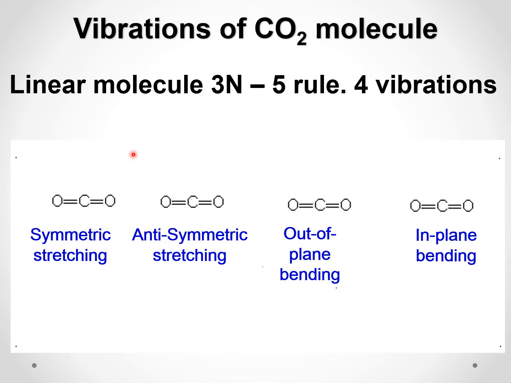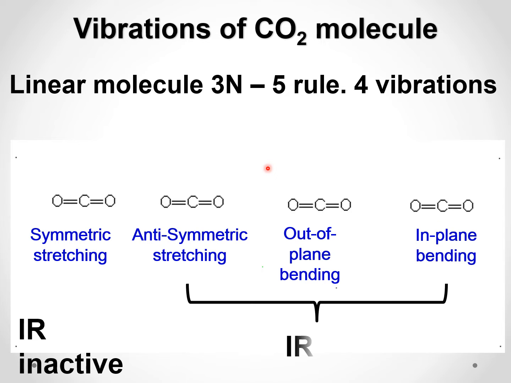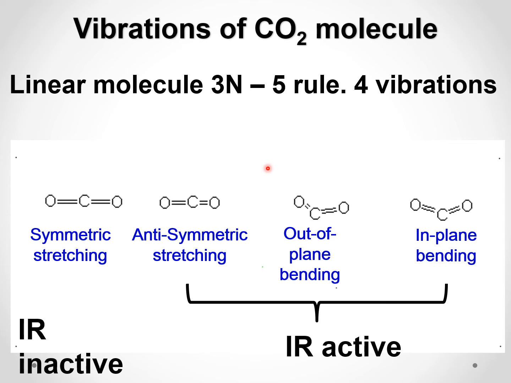Now my question is, which of these will be IR active and which of these are IR inactive? So it is found that carbon dioxide symmetric stretching is IR inactive, whereas all the others, anti-symmetric and both the bendings, are IR active. The question is why? Why is the symmetric stretching IR inactive? Why are the others IR active?